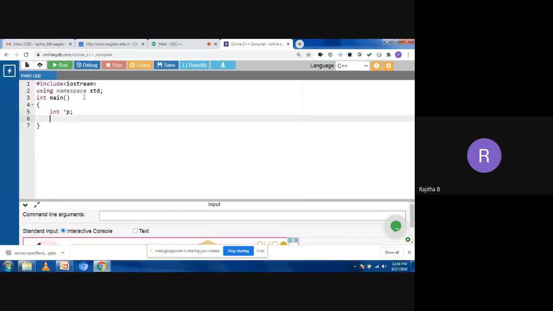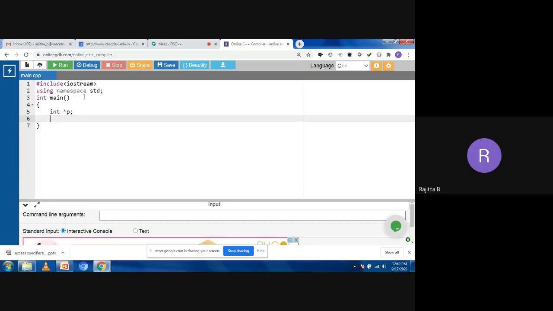Now what is the syntax to allocate the memory at runtime? Pointer variable equal to... Ma'am, without using namespace std, you can't do the program, madam. In C++, that depends on the compiler. If you are using Turbo C++, no need to use using namespace std. Simply you can take the iostream.h header file. But with present compilers, you need to include using namespace std.